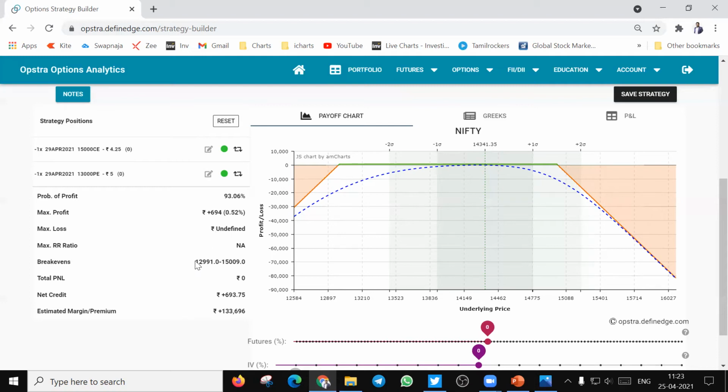The break evens are 12,991 on the downside and 15,009 on the upside. The approximate premium required to execute this strategy is 1,33,000, which may be a little less when you do it on a live trade.